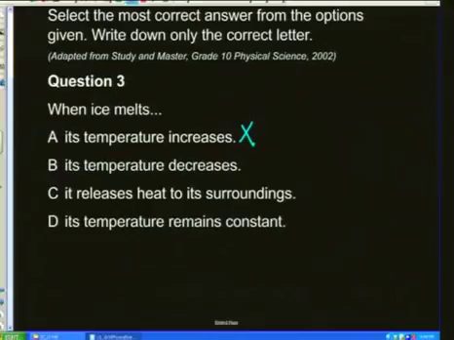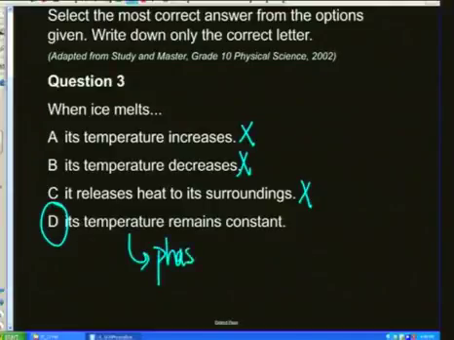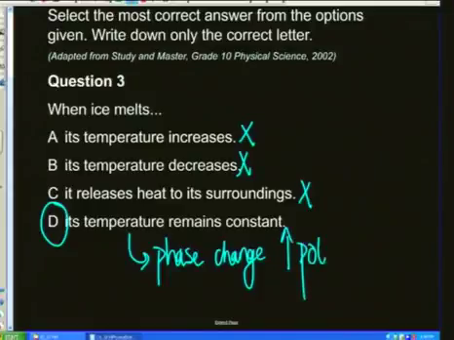So when it melts, its temperature increases? No. Its temperature decreases? No. It releases heat to the surroundings? Definitely not. If anything, it's taking up heat from its surroundings, not releasing heat. Its temperature remains constant. That is true because it's undergoing a phase change, which means that it's going to increase potential energy.